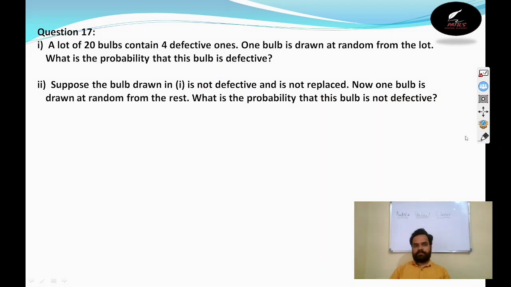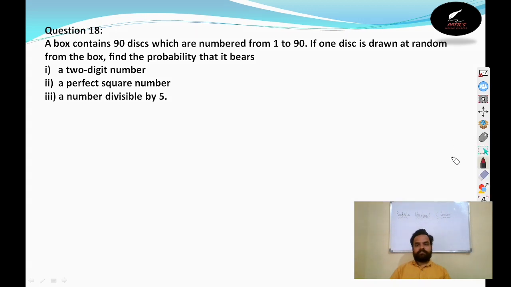Next is question number 18. A box contains 90 discs which are numbered from 1 to 90. If one disc is drawn at random from the box, find the probability that it bears a two-digit number. The removed disc should have a two-digit number. See the numbers between 1 to 90. How many two-digit numbers are there out of 90?